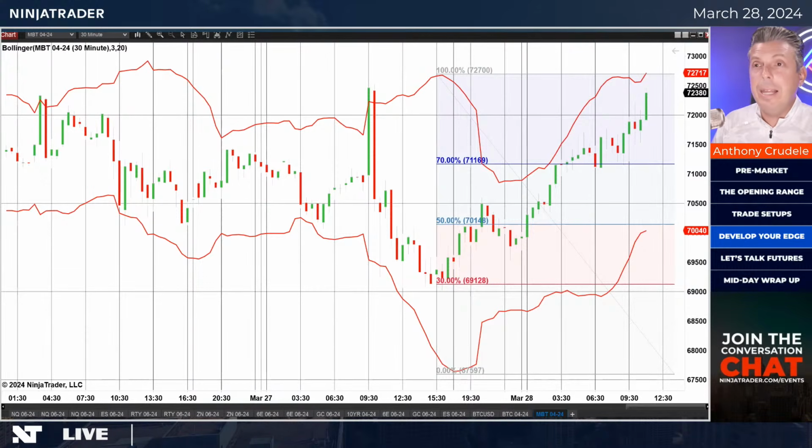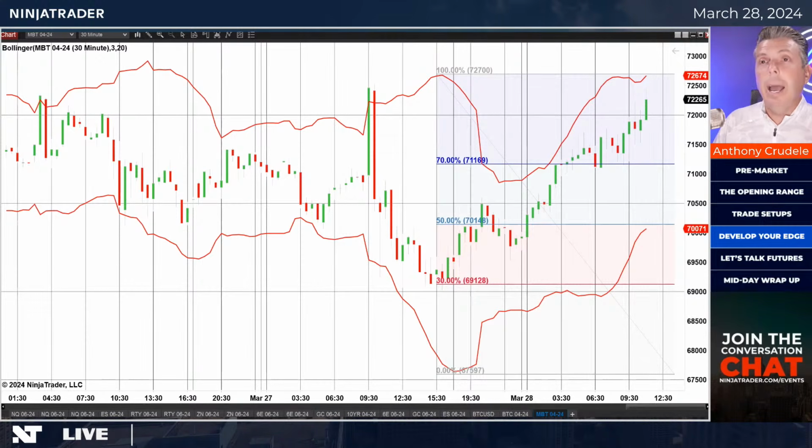I don't have anything else up on this chart. Once I see that the Bollinger Bands are coming in and we're holding a 30% line, I use 30, 50, and 70% lines on a fib. Then I look for the rotation. And you can see here, once it starts to hold above it, I'm long above